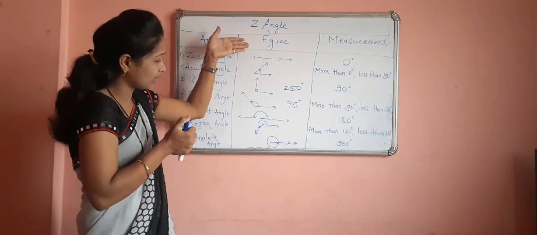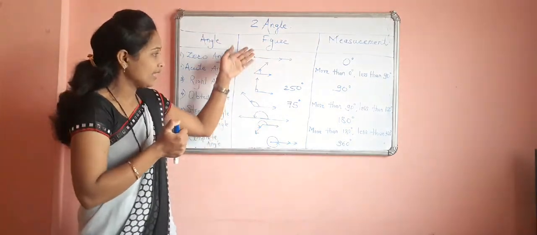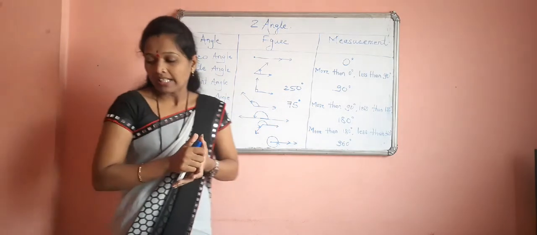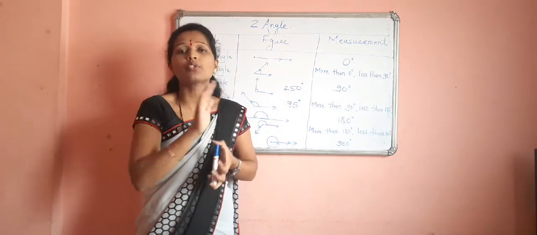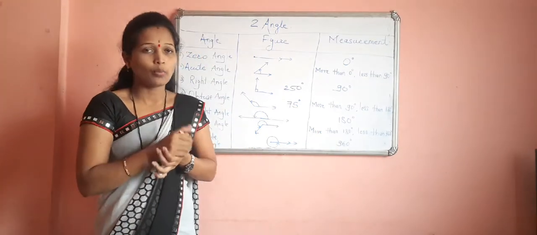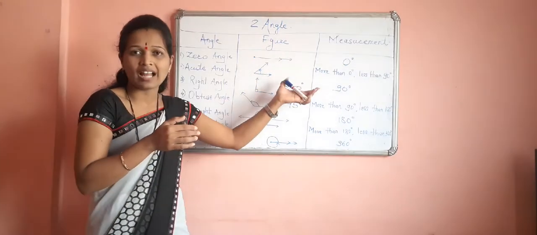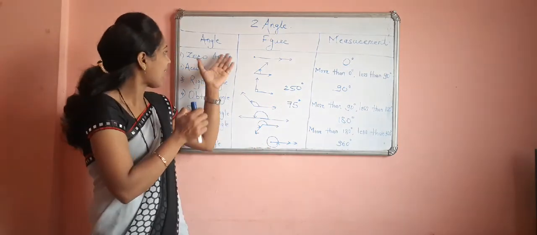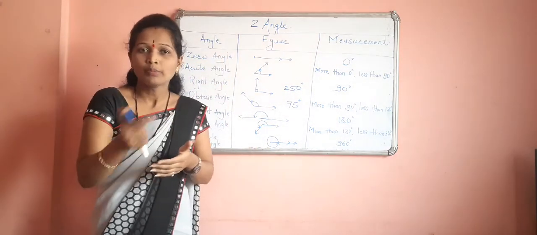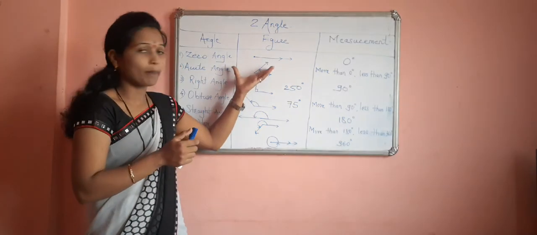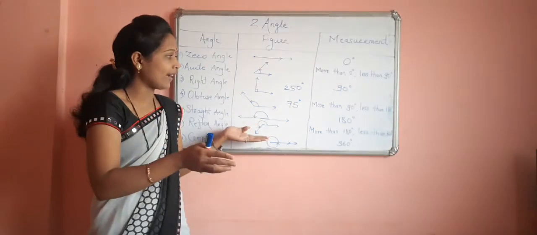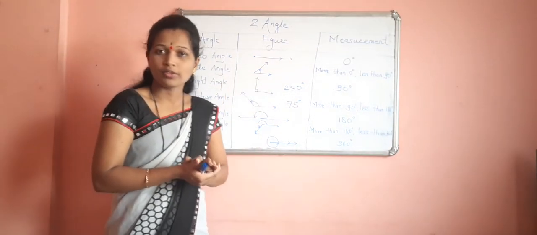In question number third, you have given the figure and you have to write down the names of their particular angles. Okay, it means it is your homework, or you have to solve the exercise practice set 2 yourself using this chart, and also remember the definition of particular angle. It means it is very easy for you to solve the exercise or practice set. Okay, it means you can easily understand the types of angle and their measurement. Okay, thank you.